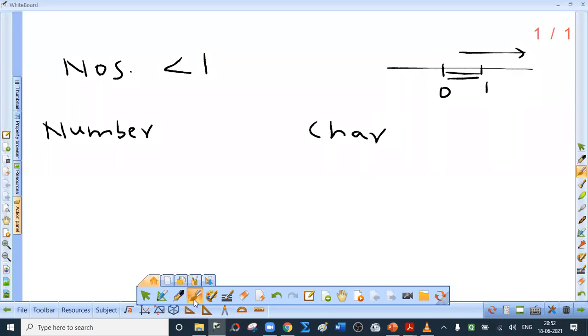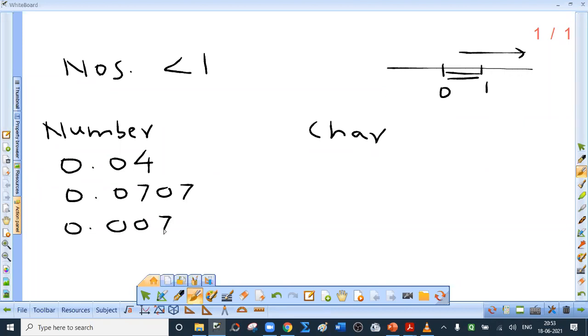Suppose the number is 0.04. Another number 0.0707. Third is 0.007. Fourth one 0.1244.